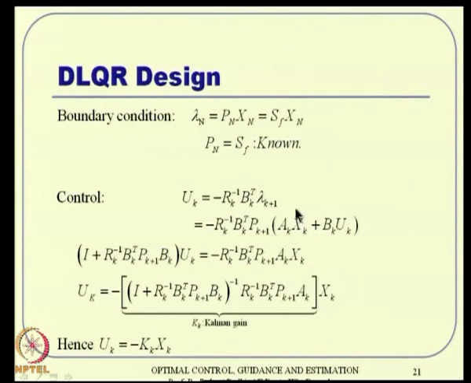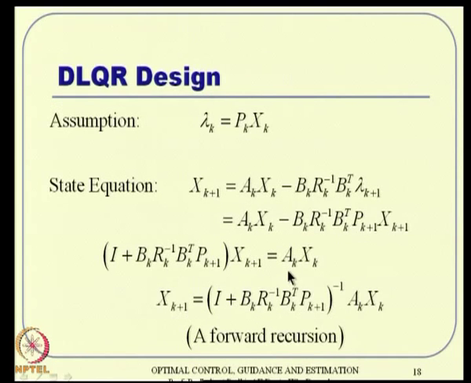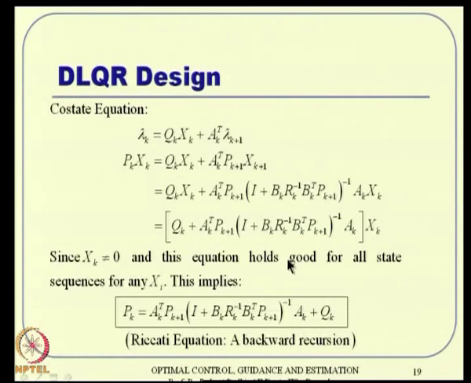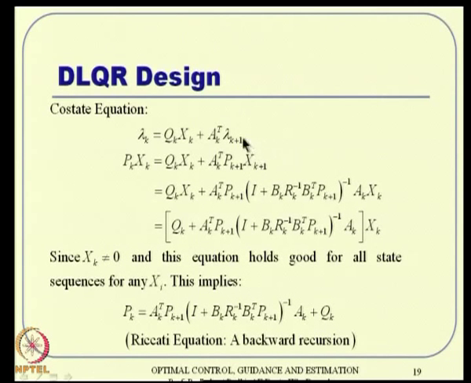Now, what about finally the control? Control is nothing but minus R inverse V transpose lambda k plus 1. So, uk is this expression and lambda k plus 1 is what we got here. Wait a second. Here lambda k plus 1 is nothing but Pk plus 1 times xk plus 1.